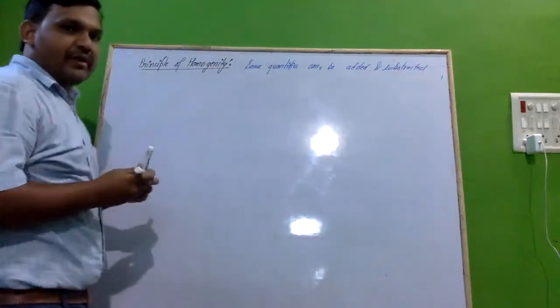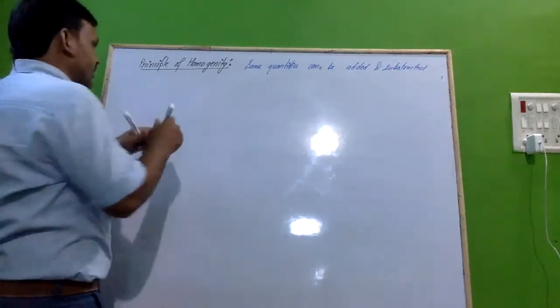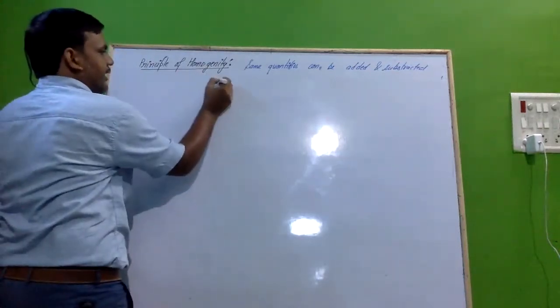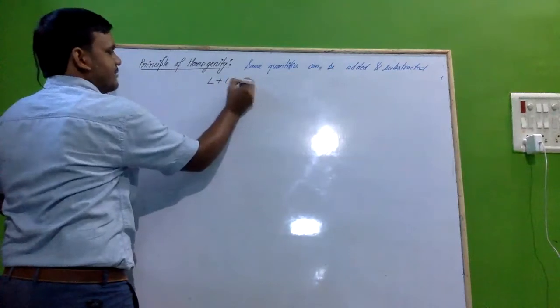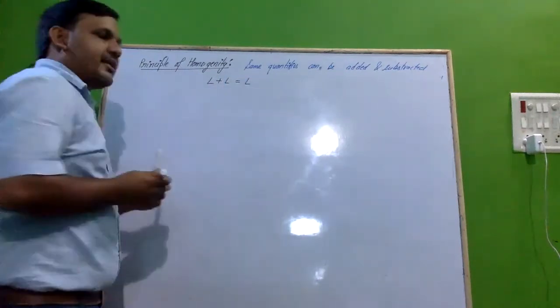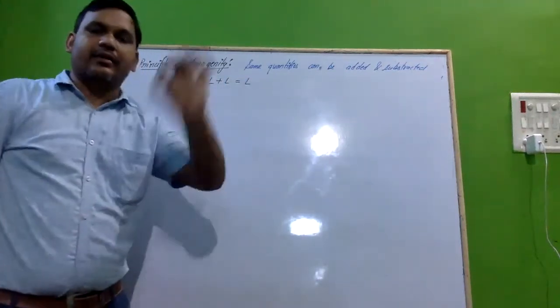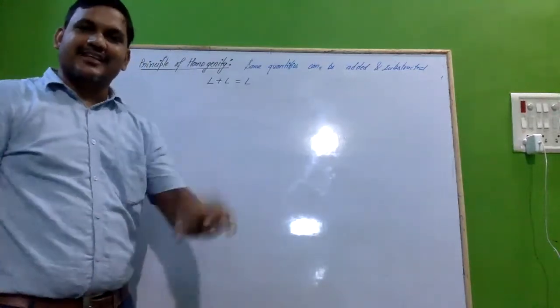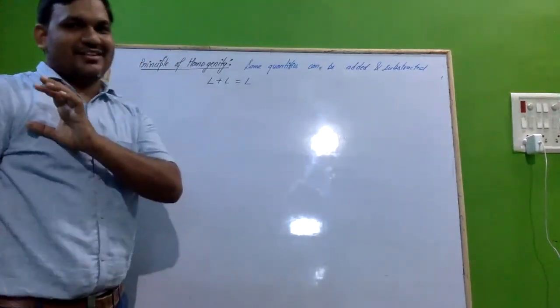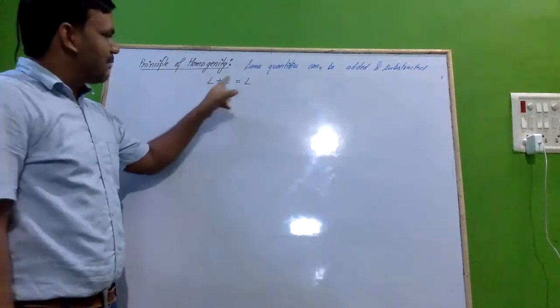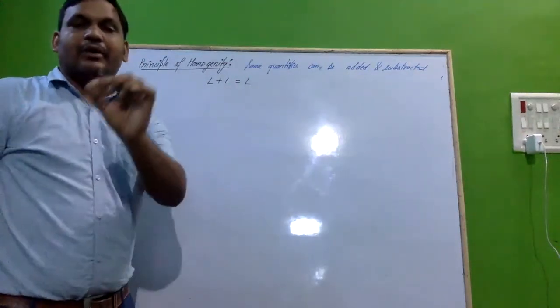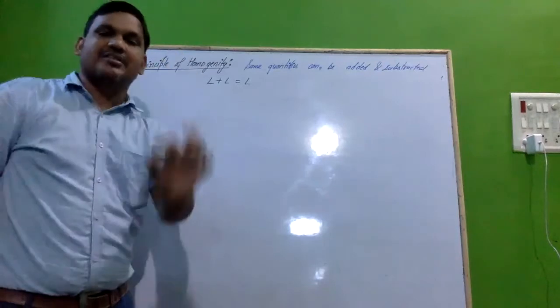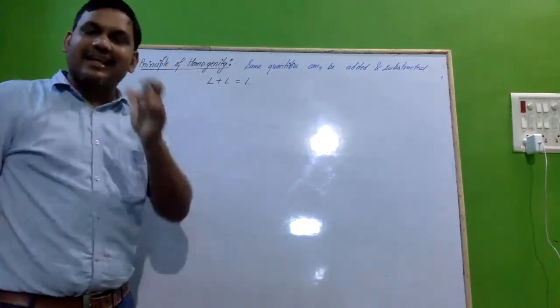It means that if you are saying L plus L, this will be L only. If you are adding sugar to sugar, the resultant will be sugar itself. That's why I am writing L plus L. I am not talking about the magnitude; I am talking about the physical quantity, like a kilogram.